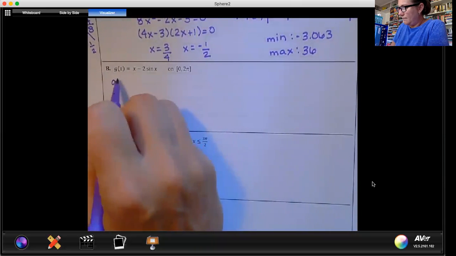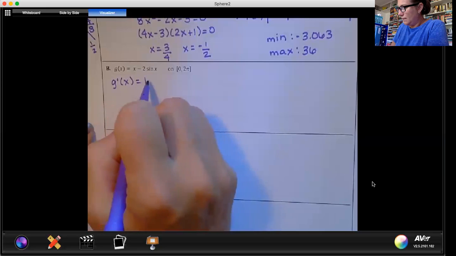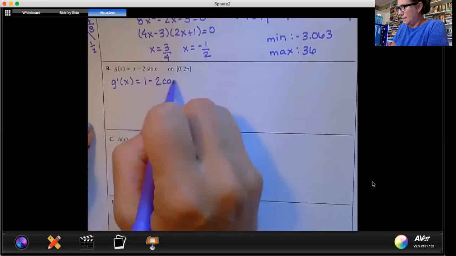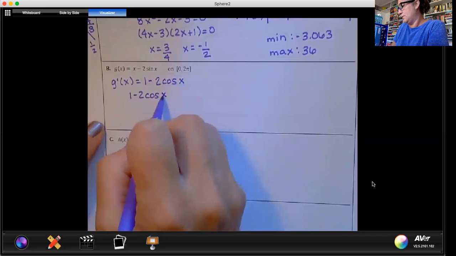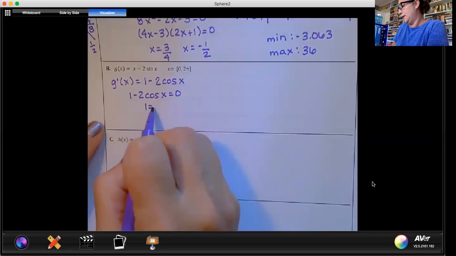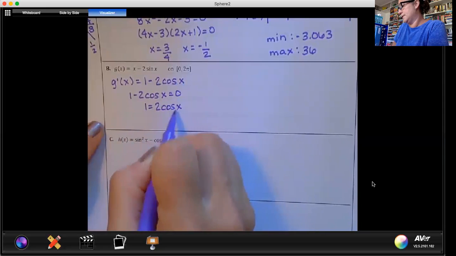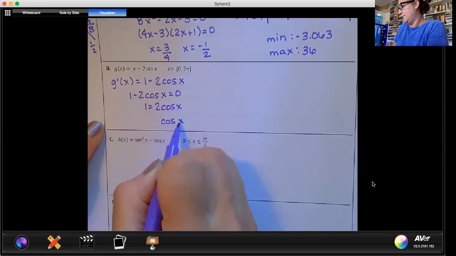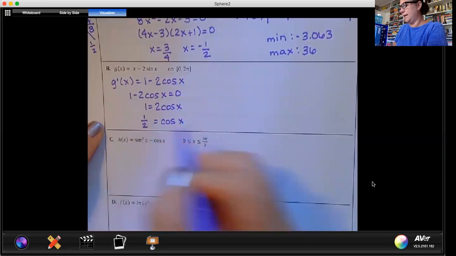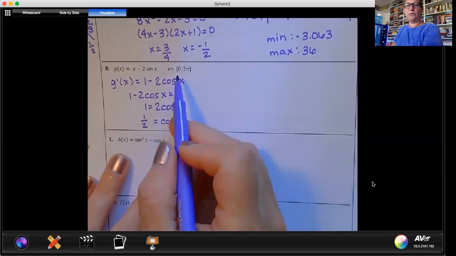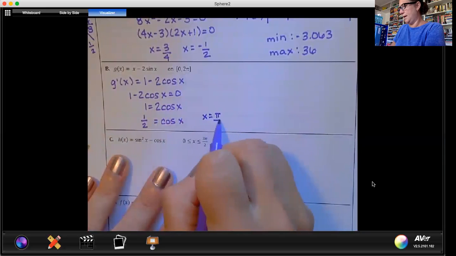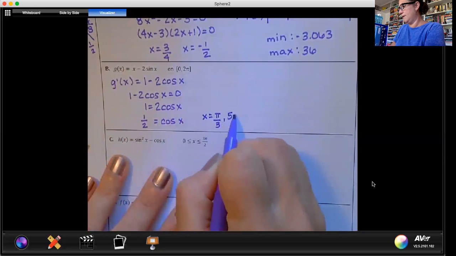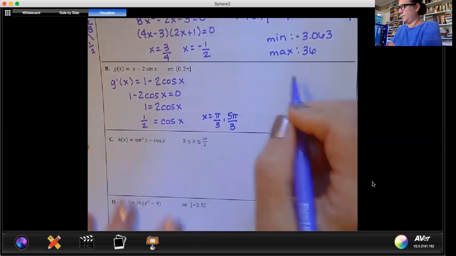g prime of x equals 1 minus 2 cosine x. 1 minus 2 cosine x equal to 0. 1 equals 2 cosine x. So I need to know where cosine x is equal to 1/2 on your unit circle from 0 to 2 pi. That happens at pi over 3 and 5 pi over 3.